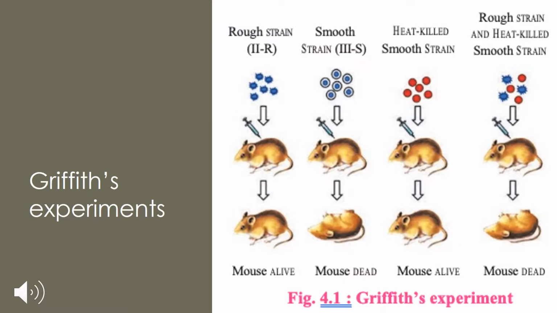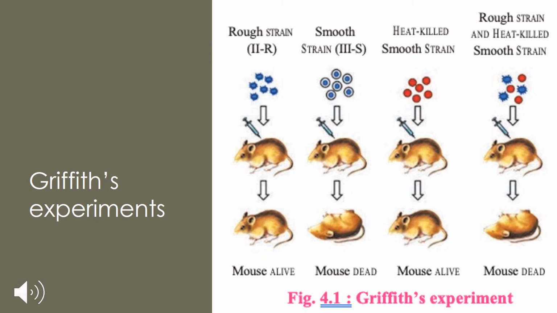Griffith experiment. In 1928, a British medical officer, Frederick Griffith, performed an experiment based on a bacterium, Streptococcus pneumoniae. It was causing pneumonia in humans and other mammals at that time, which was one of the major causes of death. He used two strains of Streptococcus to find a cure for pneumonia, because at that time people were dying due to pneumonia. So he took two strains.